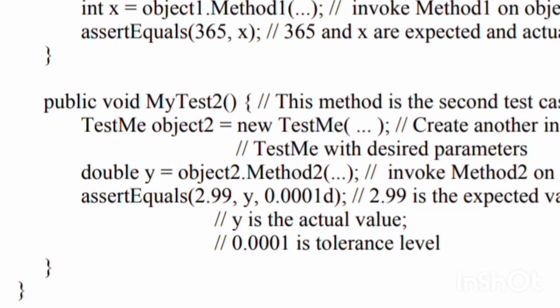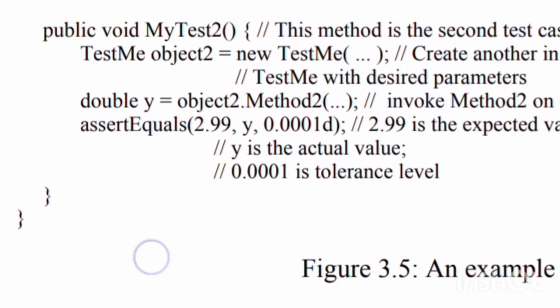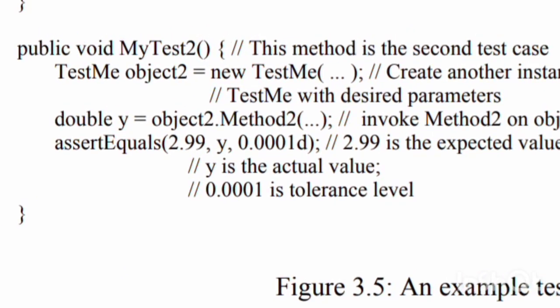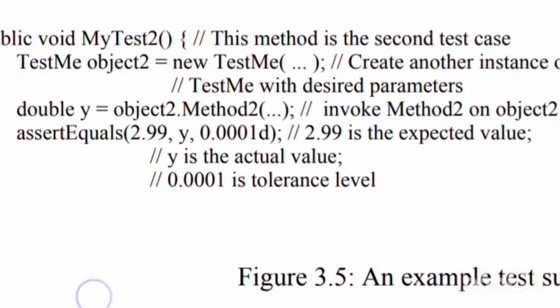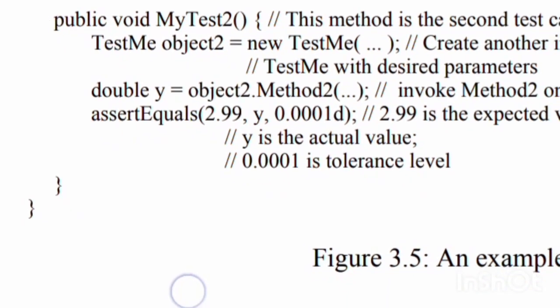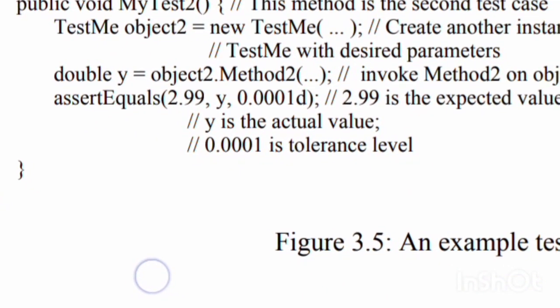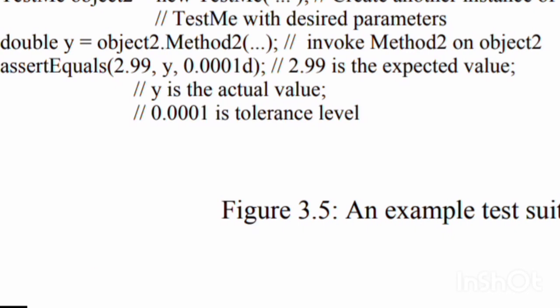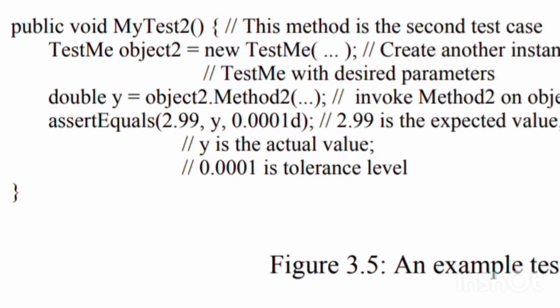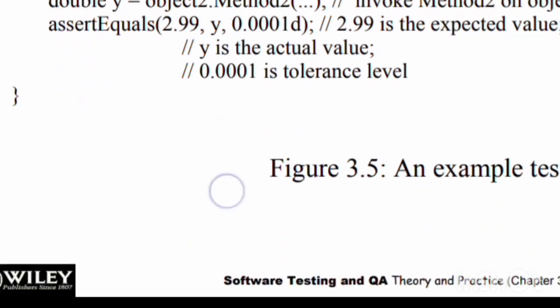Here, compared to the previous one, in this also TestMe object2 is new TestMe, double y equals object2.method2, invoking method2 on object2. assertEquals(2.99, y, 0.001d): 2.99 is the expected value, y is the actual value and 0.001 is the tolerance level. So if we understand the first test case, myTest1 method, automatically we can write myTest2 also.